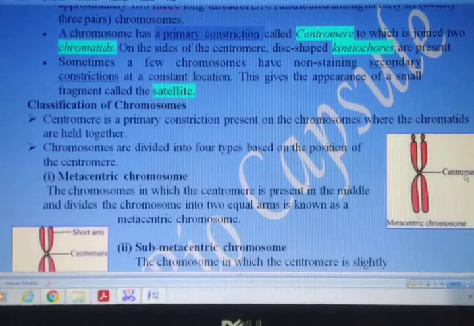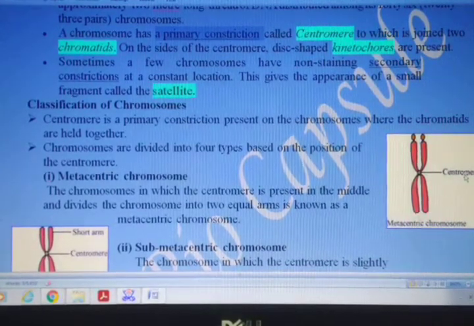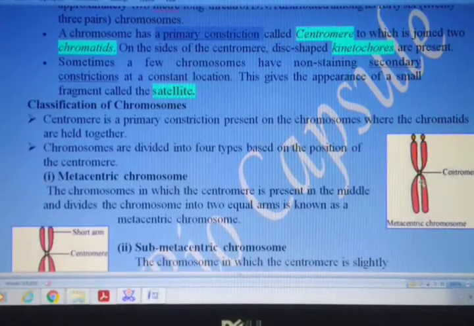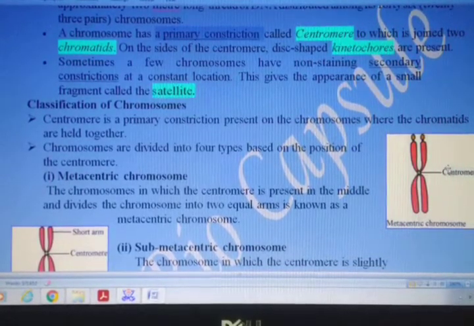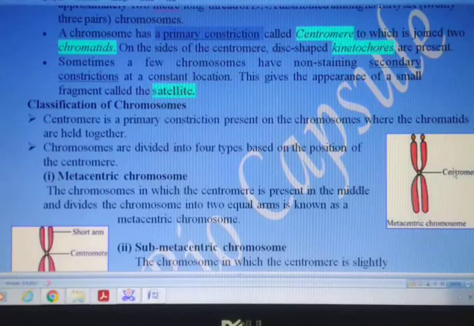And over here, the primary constriction is the place to which two chromatids are joined. These are chromatids on the upper side and also on the lower side. The two chromatids are held together with the help of this centromere. And on the surface of this centromere, a disc-like structure is present which is called kinetochore.